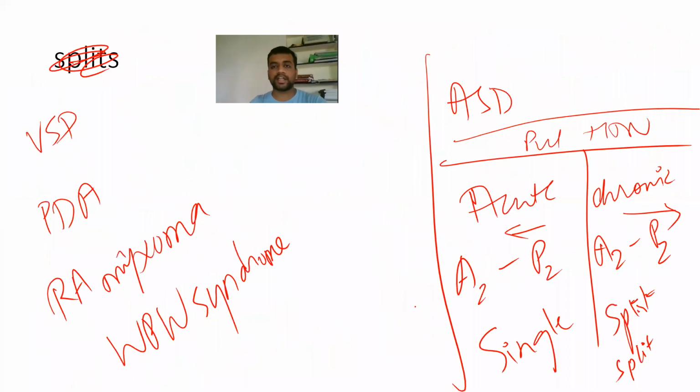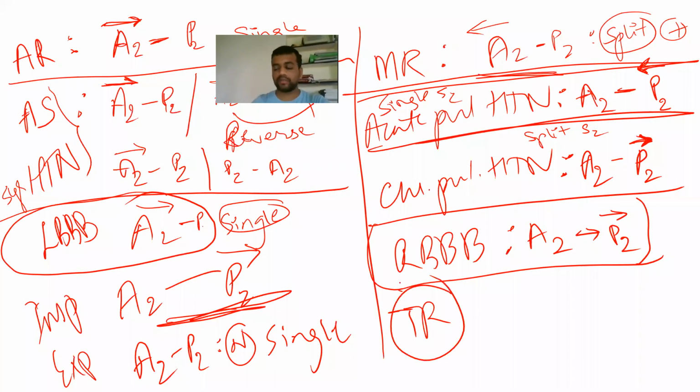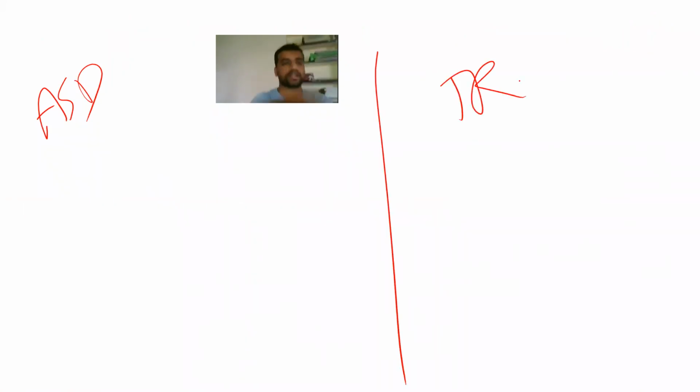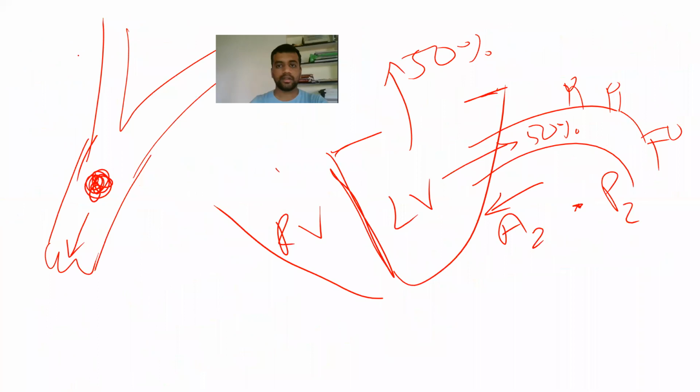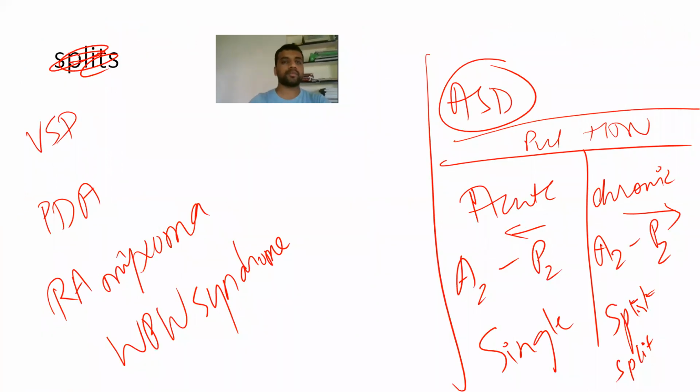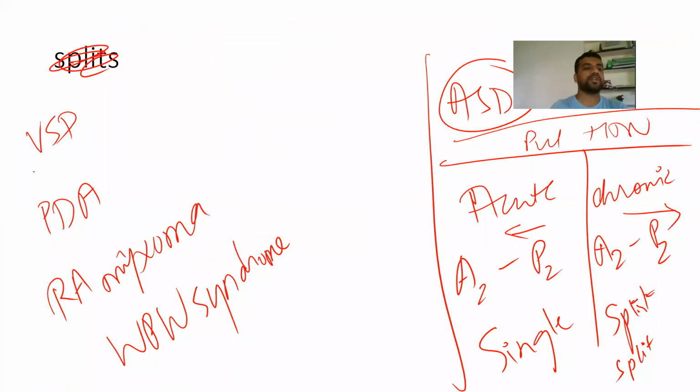So tricuspid regurgitation and ASD I'll tell you separately because it needs a little bit of explanation. We'll go late here. So we'll keep ASD as one cause here, and we'll keep tricuspid regurgitation here. So these two we'll discuss again. Next we'll come to VSD. It is something similar to your mitral regurgitation only. 50% through the septal defect will go to the right side, 50% will go to aorta. So A2 will close early, and if there is a P2 which is being formed.